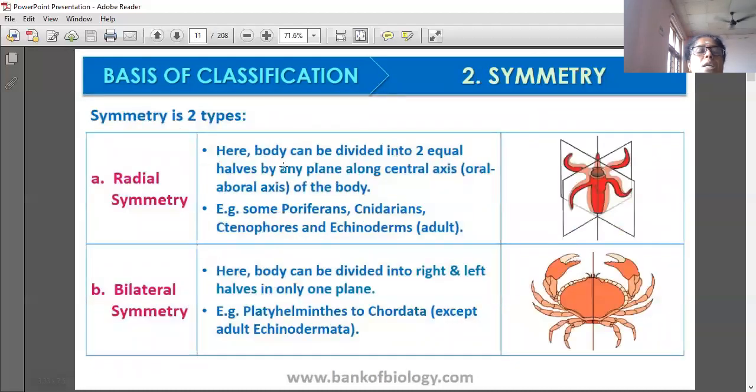Radial symmetry: the body can be divided into two equal halves by any plane along the central axis of the body. Examples, some Porifera, cnidarians, ctenophores and echinoderms. And bilateral symmetry: the body can be divided into right and left halves in only one plane. Example, Platyhelminthes to chordates.